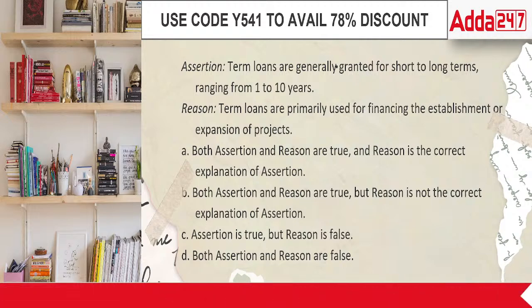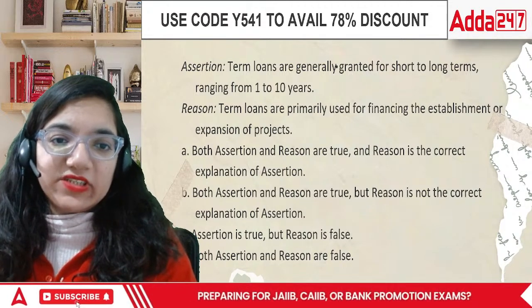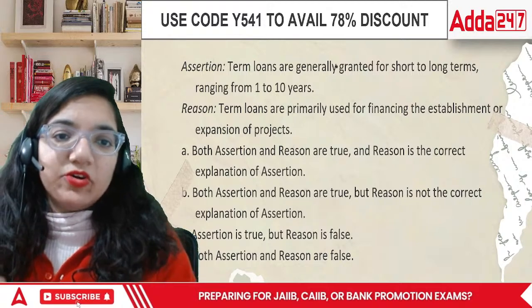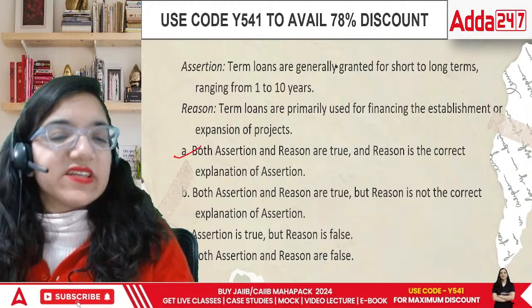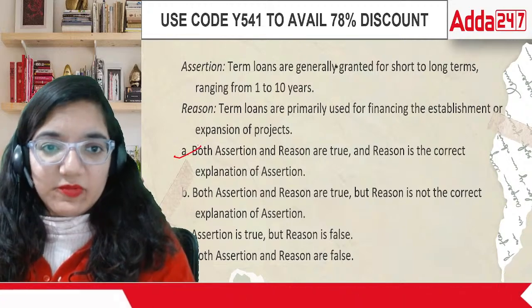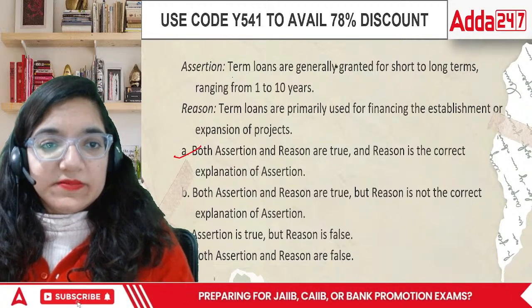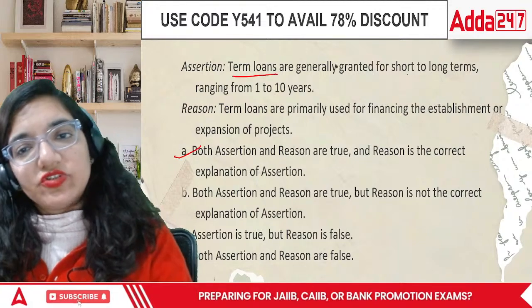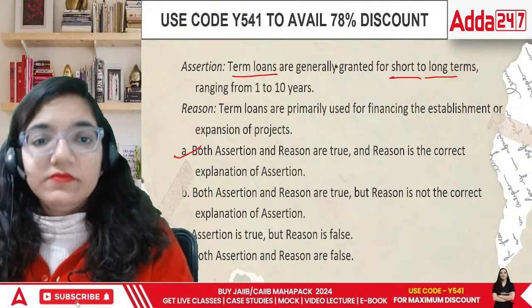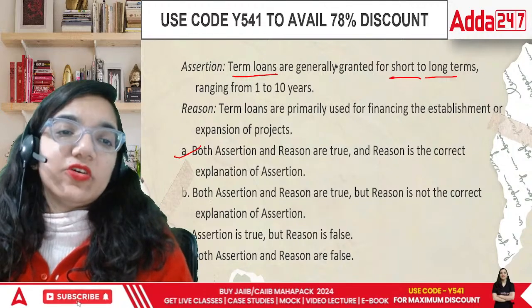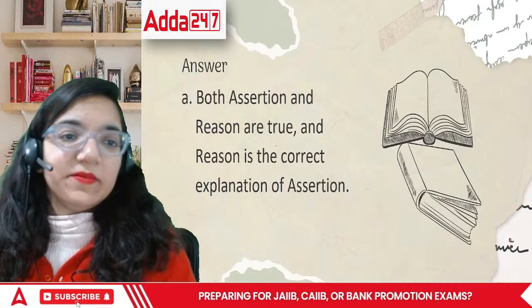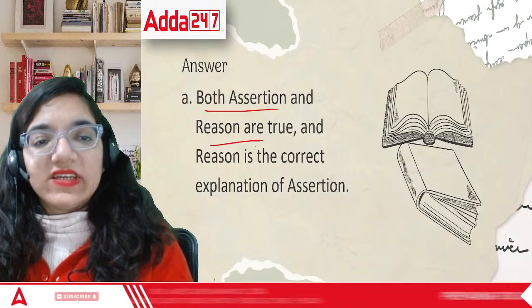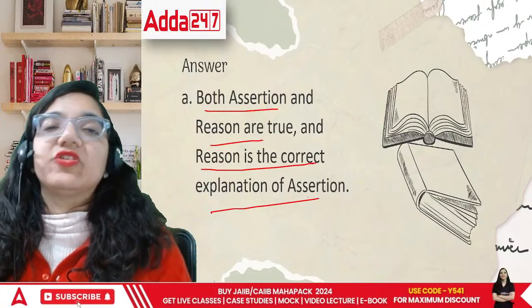See, in technical life, I would say the term loans are longer even. But normally, when businesses are taking loans, I would say that both the points are correct in context with our IIPF book. That is, the term loans are generally granted for a short to long term, and these are normally for the projects. The answer is A. Both assertion and reasoning are true, and reasoning is the correct explanation of A.